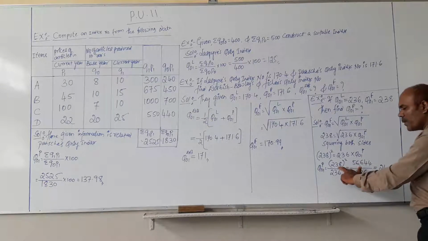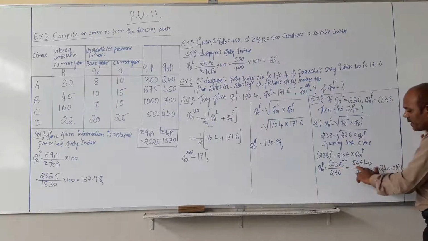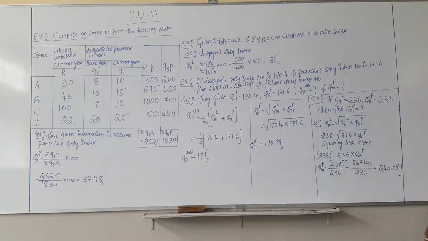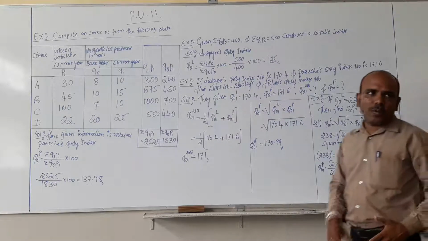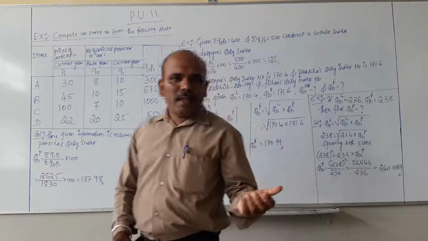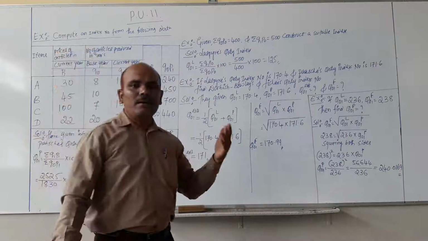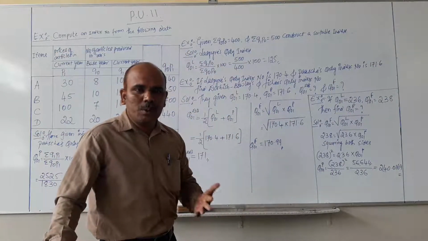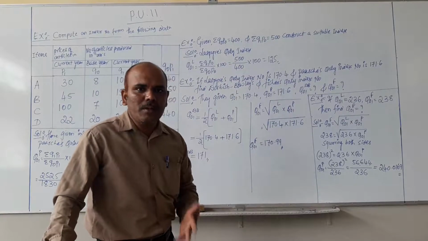Then by squaring 238 you will get 56,644. Then divided by 236, you will get the final answer, that is 240.0169. They gave in the textbook 240.02.